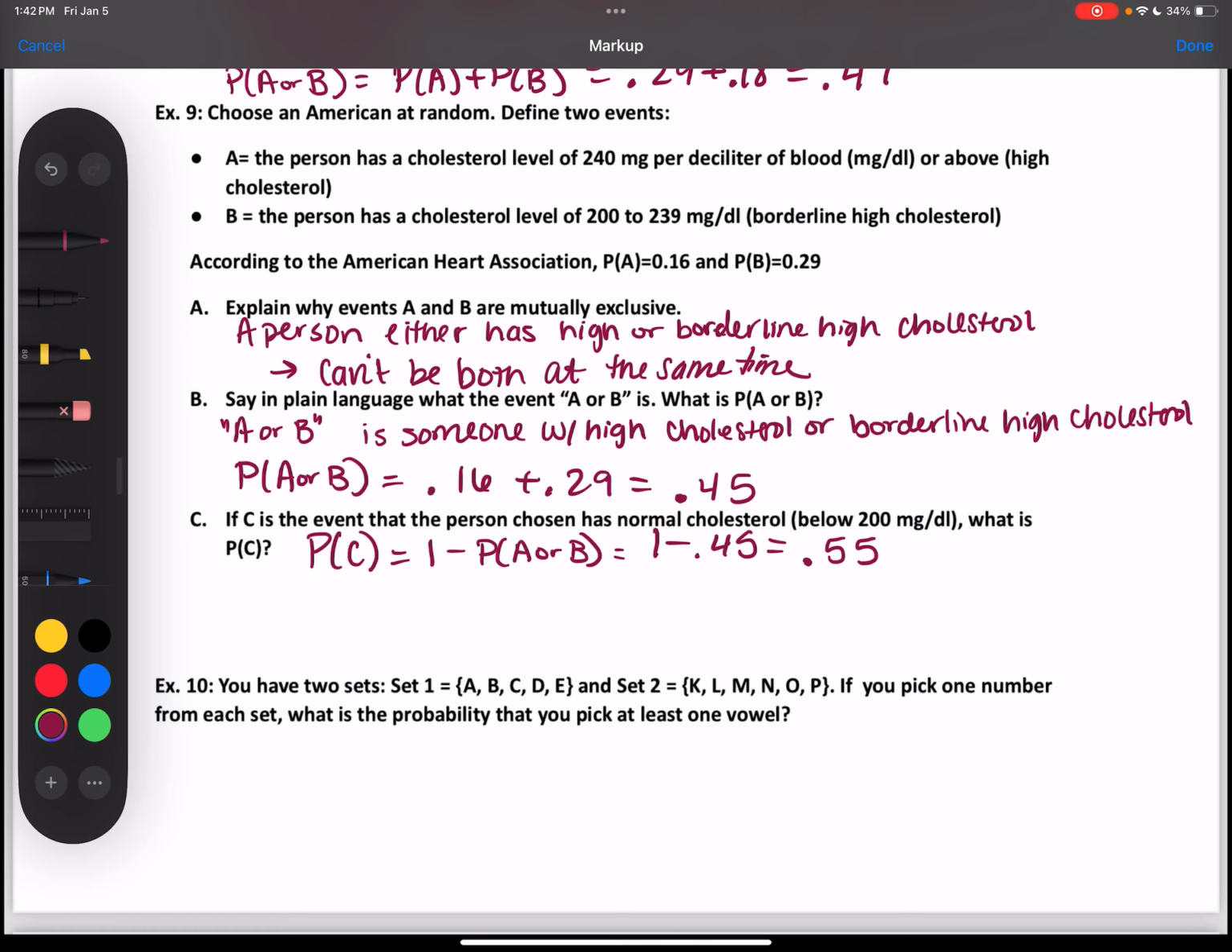All right. You have two sets. Set 1 is A, B, C, D, E. Set 2 is K, L, M, N, O, P. If you pick one letter from each set, what is the probability that you pick at least one vowel?